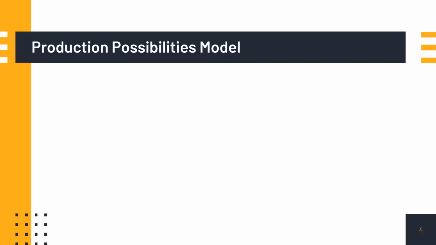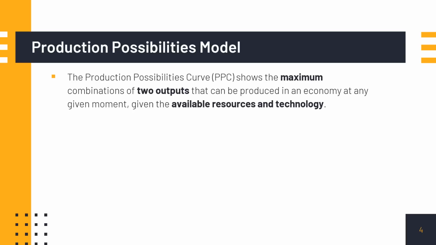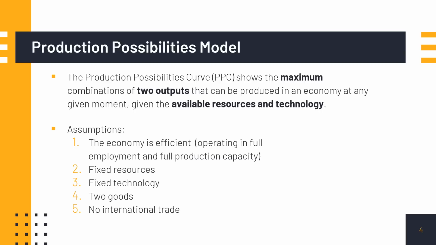Now, the diagram or graph used in the production possibilities model is called the production possibilities curve, PPC. Here's its definition. The PPC shows the maximum combinations of two outputs that can be produced in an economy at any given moment, given the available resources and technology. Now, as with other economic models, we have assumptions. If you noticed, most of the assumptions are already stated in the definition of the PPC.